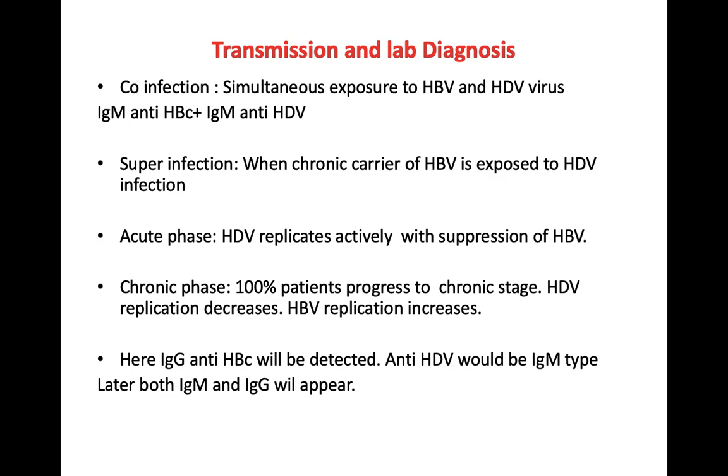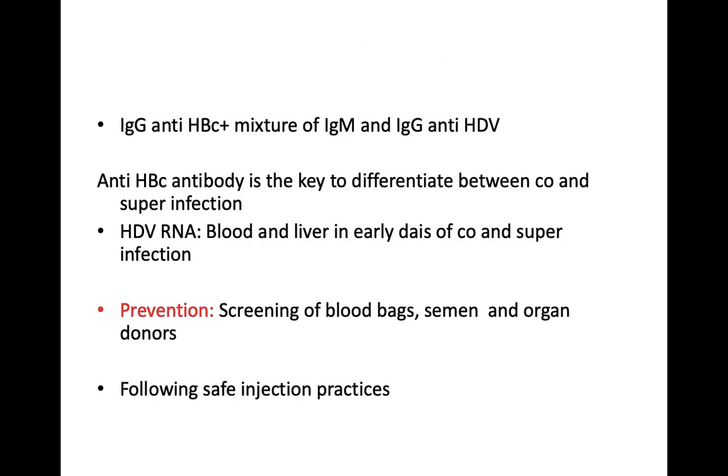Later on, both IgM and IgG will appear. The anti-HBc antibody, that is the core antibody, is the key marker to differentiate between co-infection and superinfection. HDV RNA can also be detected in the blood and liver in the early days of co-infection and superinfection.